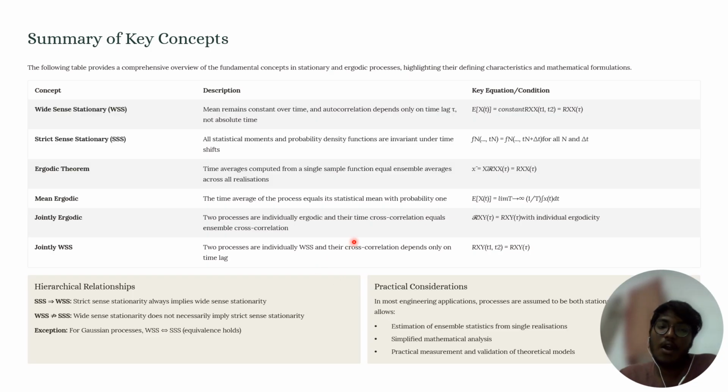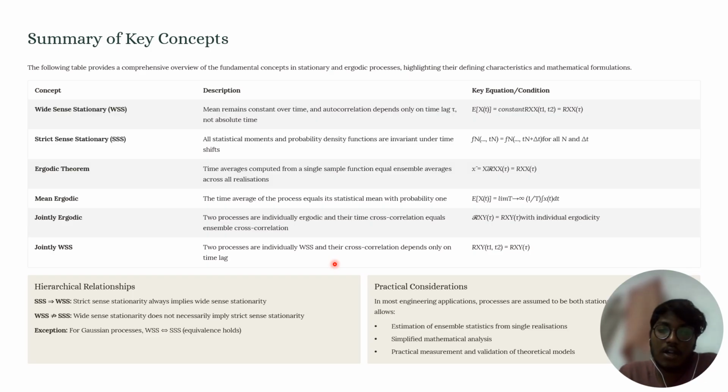Okay. Jointly ergodic means, by considering two random processes, we can say that they are jointly ergodic, jointly wide-sense stationary. Here, similar to that, we are considering two random processes x of t and y of t. By satisfying their individual conditions and joint conditions, we can say that the random processes x of t and y of t are jointly wide-sense stationary processes.